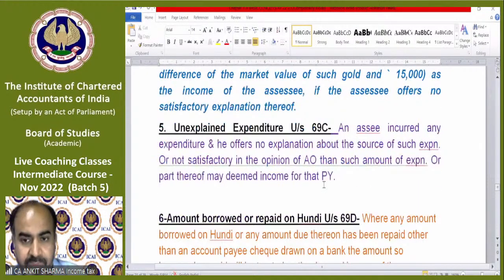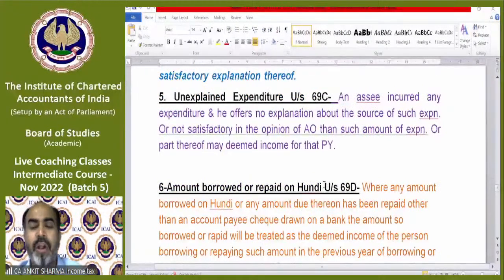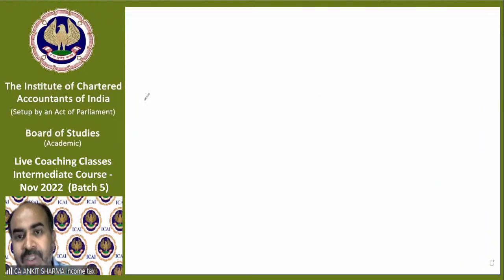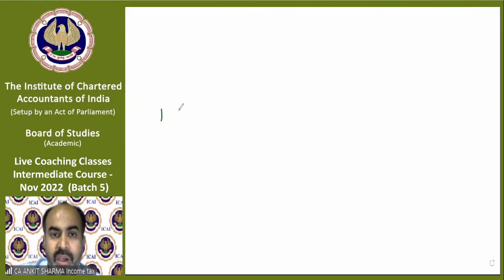Point 5 says unexplained expenditure. If you have done some expenditure which does not match with your income, you have filed income tax return. In year 1, you file to the income tax department that your income is 10 lakh.